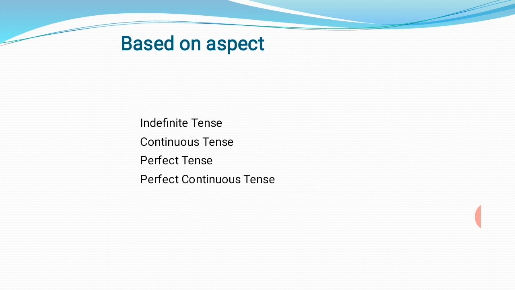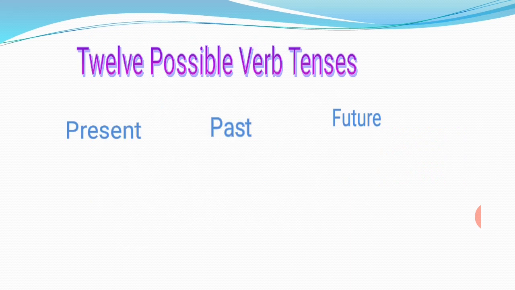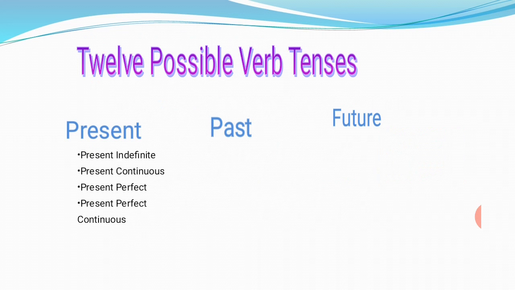Based on aspect, there are indefinite tenses, continuous tenses, perfect tenses, and perfect continuous tenses. The 12 possible verb tenses: under the heading of present tense come present indefinite, present continuous, present perfect, and present perfect continuous.